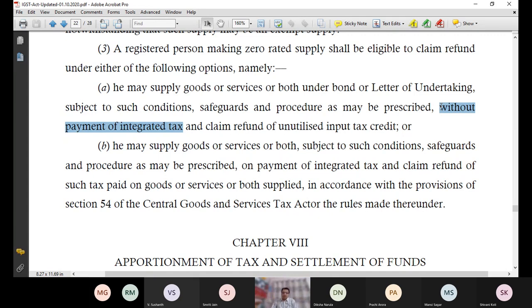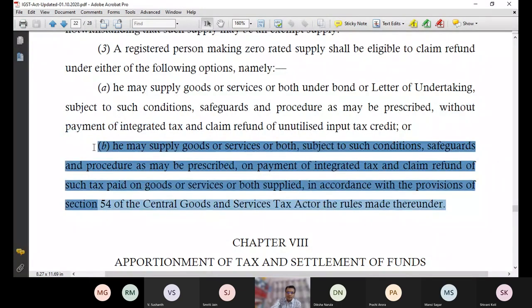Or second option, he may supply goods or services or both, subject to such conditions, safeguards and procedure as may be prescribed. What do I mean by prescribed? Where rules are mentioned that what conditions you should follow, what precautions you should take, etc. On payment of integrated tax, that you should pay full integrated tax.